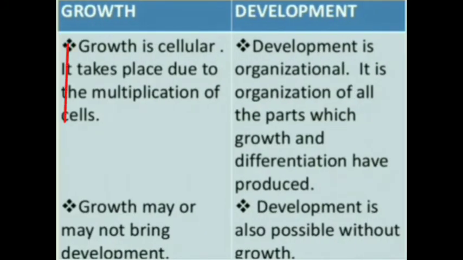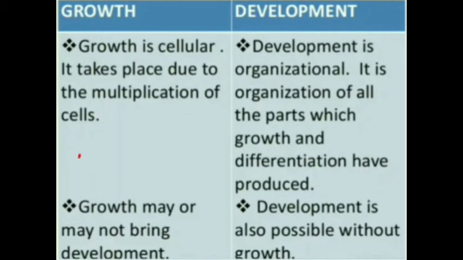Next, growth is cellular. It takes place due to multiplication of cells. From a biological point of view, growth actually happens because of cell division. But development is organizational. It is the organization of all the parts which growth and differentiation have produced. Development is a whole term.